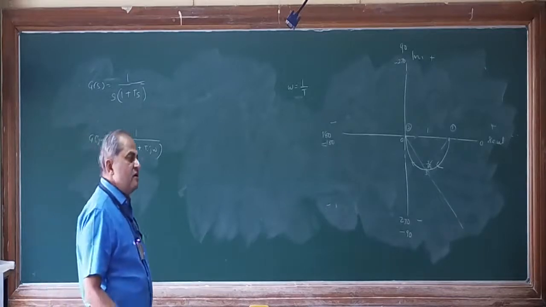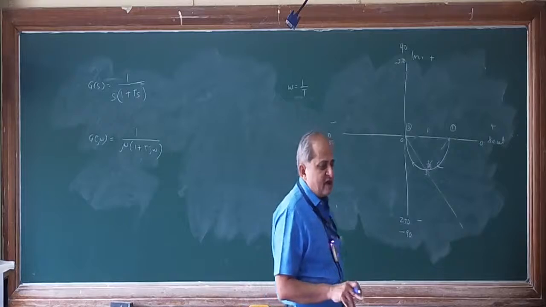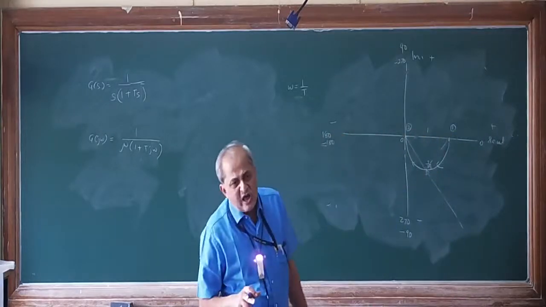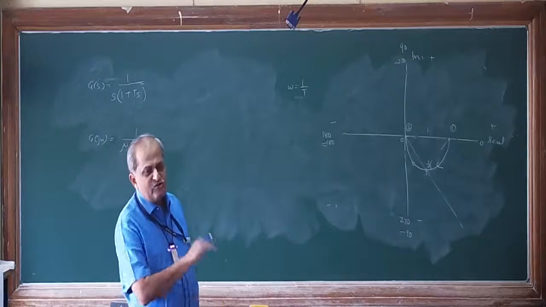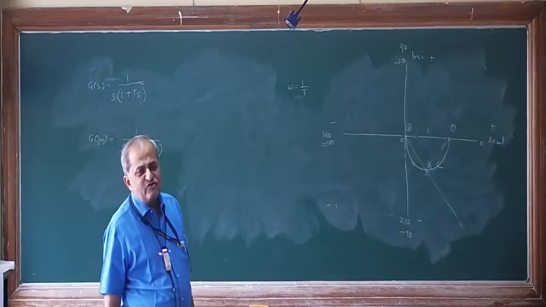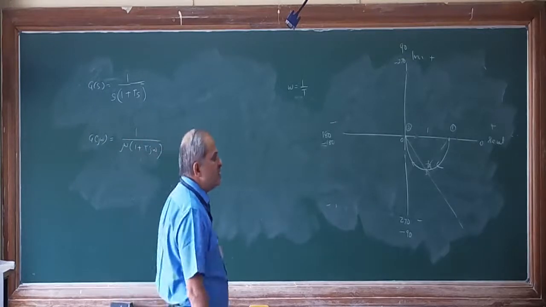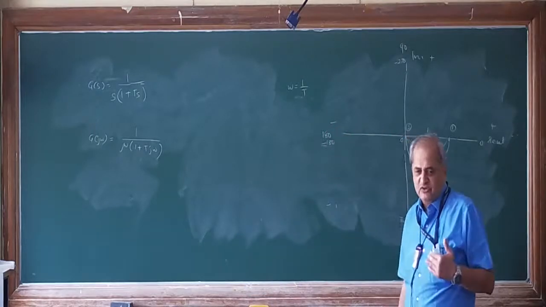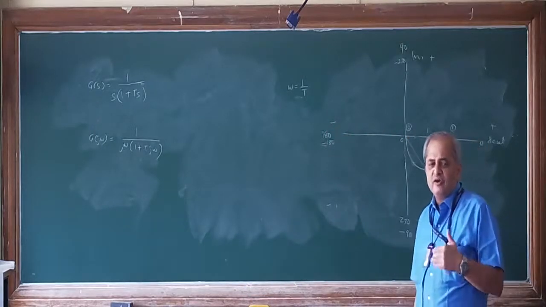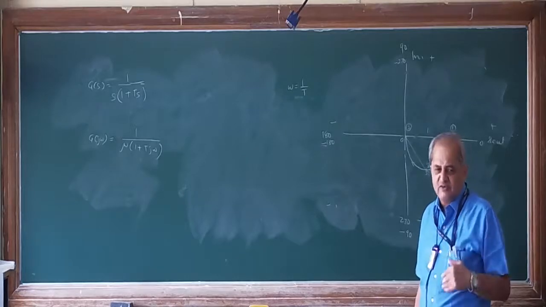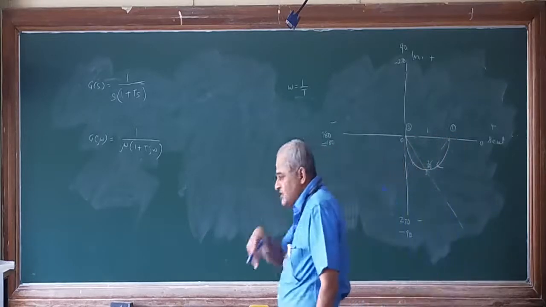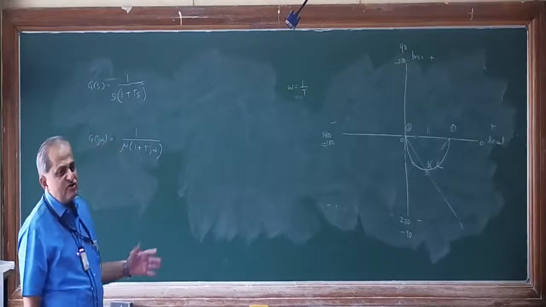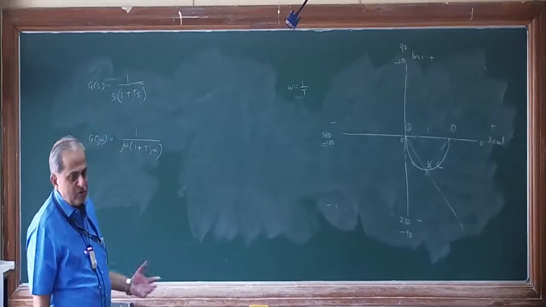But just like the Routh stability criteria, here also polar plots can be used to find out the relative stability. Out of two systems, which is more stable can be found out by using a polar plot with little modification. That is what is known as gain margin and phase margin. The concept of gain margin and phase margin can be studied only after we study the Nyquist plot.